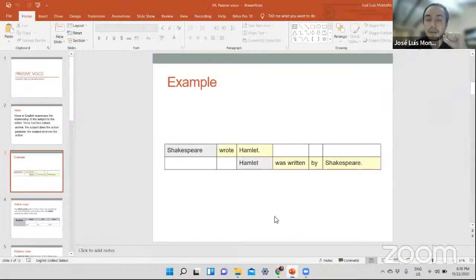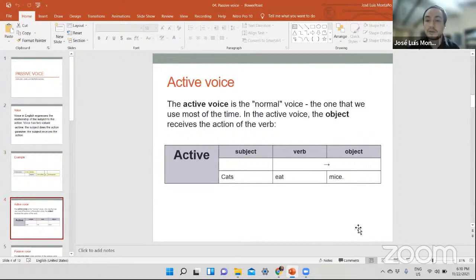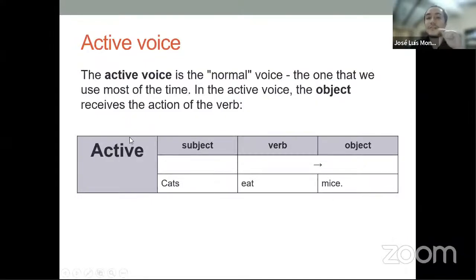It happens the same over here. Here, Shakespeare did the action in the past. And here, Hamlet received the action by Shakespeare. All right, so good. I think you get it very well, Jose. This is going to be an easy lesson, but let's continue. We have some examples with active voice. Let's read this one, please.